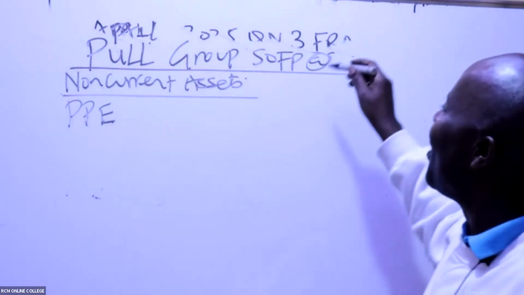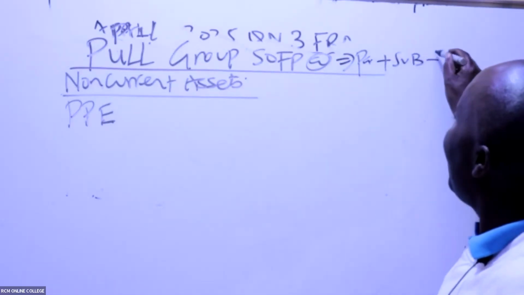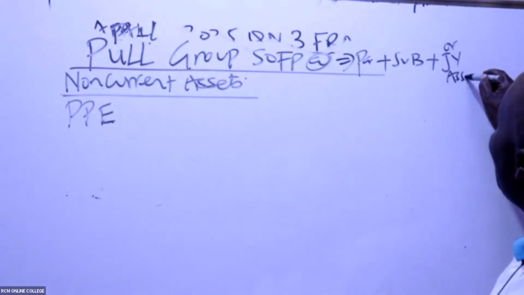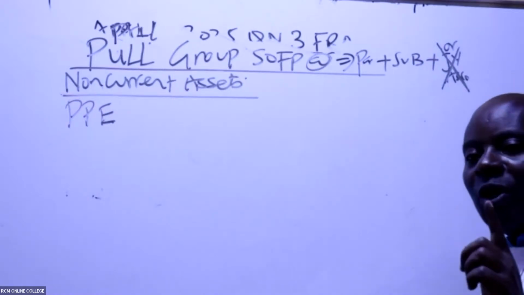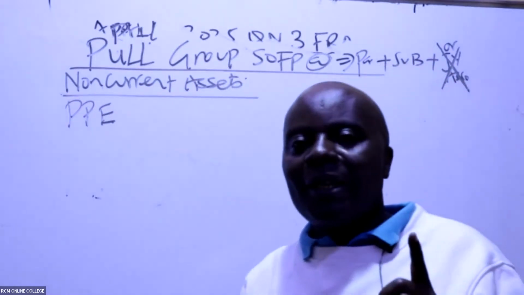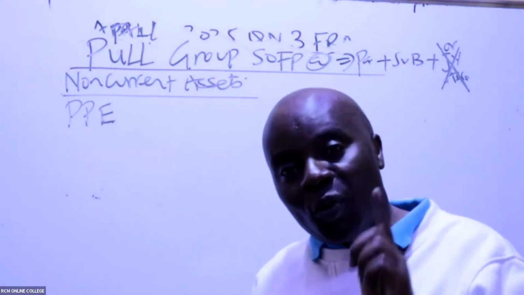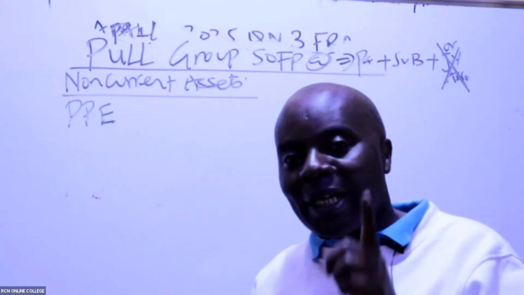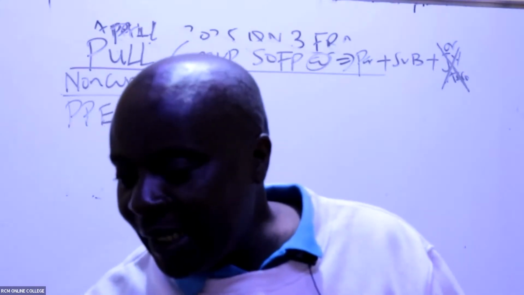We always consolidate parent plus subsidiary. If there is anything to do with a joint venture or even an associate, we don't consolidate. We only consolidate cousins, members of the same family, who are parent and subsidiary. Don't bring the figures of the joint venture here.